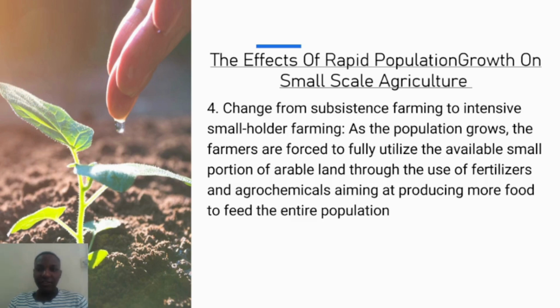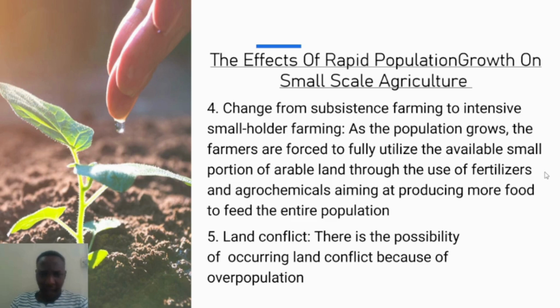So in that case, they will turn to intensive smallholder farming, whereby they will tend to use various ways, such as the use of fertilizers and agrochemicals, aiming at producing more food to get enough for the entire population. So that's clear at this point.